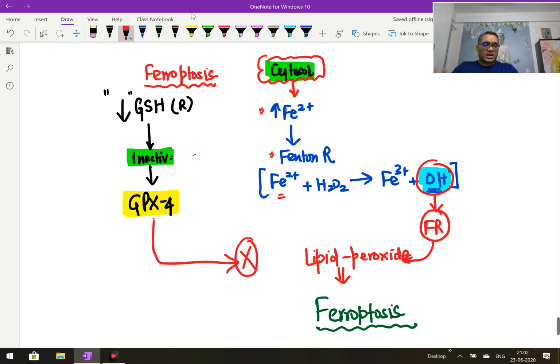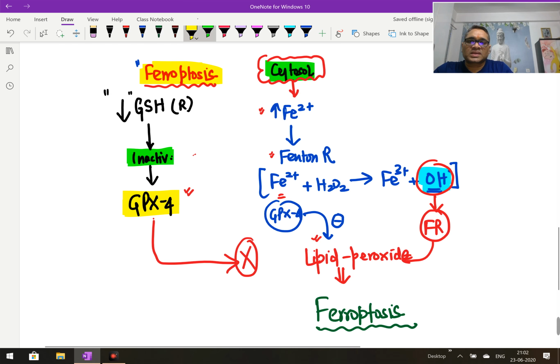So usually under normal condition, what will happen? GPX4 will come and inhibit the lipid peroxide. You remember what I have said earlier, that GPX4 under normal condition will inhibit the lipid peroxide. But what is happening in ferroptosis? Try to understand, during ferroptosis, there is a decreased amount of reduced form of GSH, right?